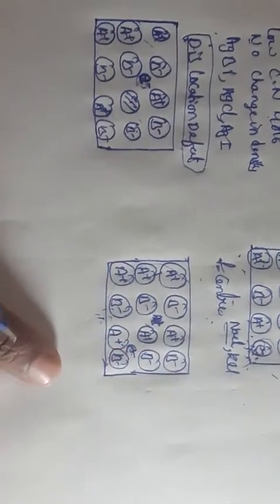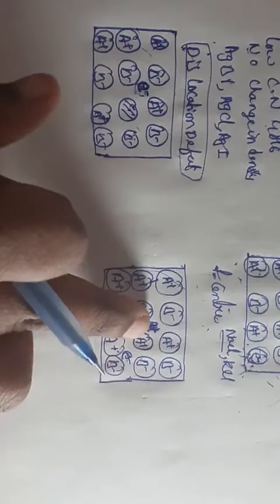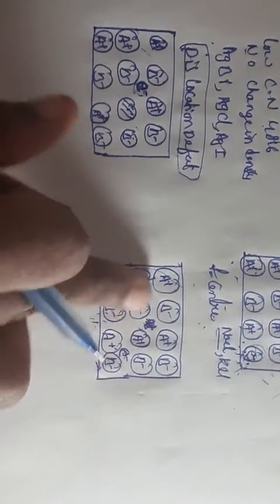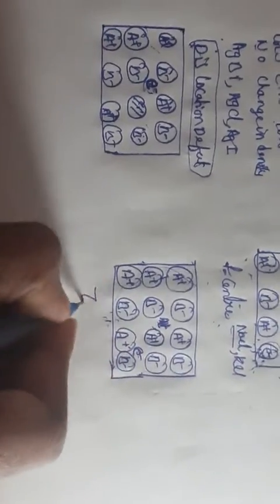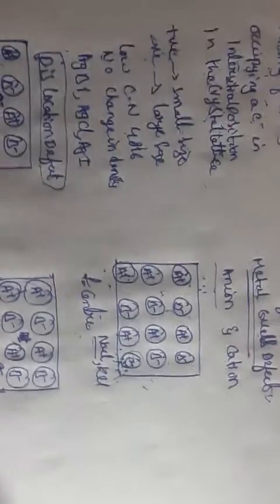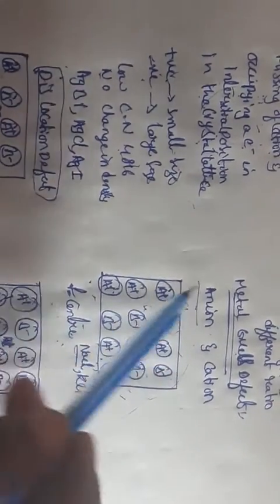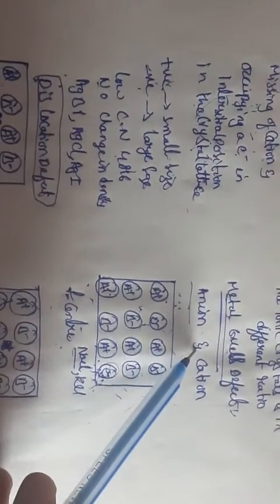Interstitial means what? Extra space. What do you mean by cation? Cation occupying an interstitial position. That one means A plus is nothing but the cation, and the electron is nothing but some anion. Means it is occupying the interstitial position. We call it a cation excess defect. Here the example we are going to take is ZnO. So this is about the metal excess defect. Metal excess defect means some non-metals or electrons are adding. That one we call a metal excess defect.